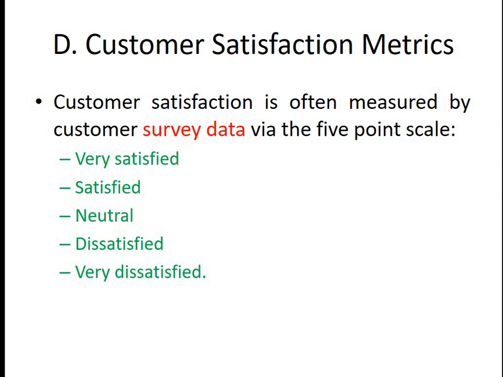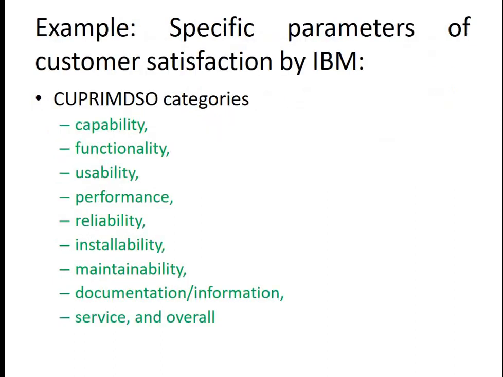Here we said that it is measured on a 5 point scale: very satisfied, satisfied, neutral, dissatisfied, or very dissatisfied. We also said that we can make it into 7 categories: very very satisfied, satisfied, then neutral, then dissatisfied, very dissatisfied, and highly dissatisfied. Then we looked into some of these examples.